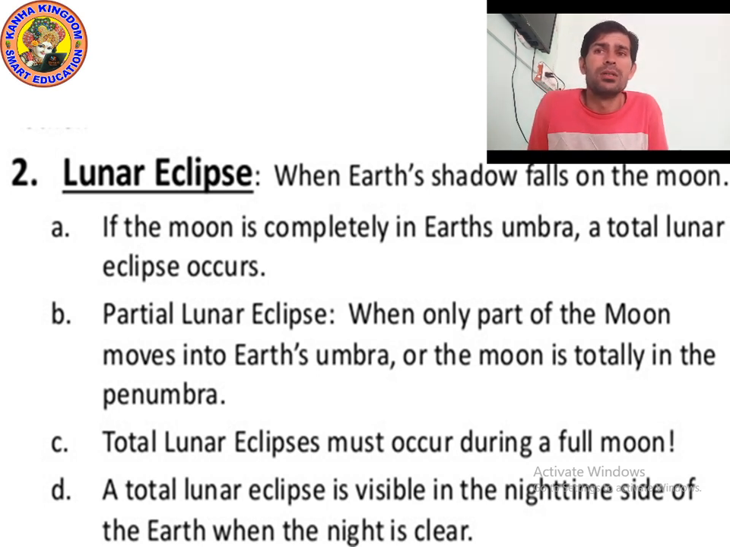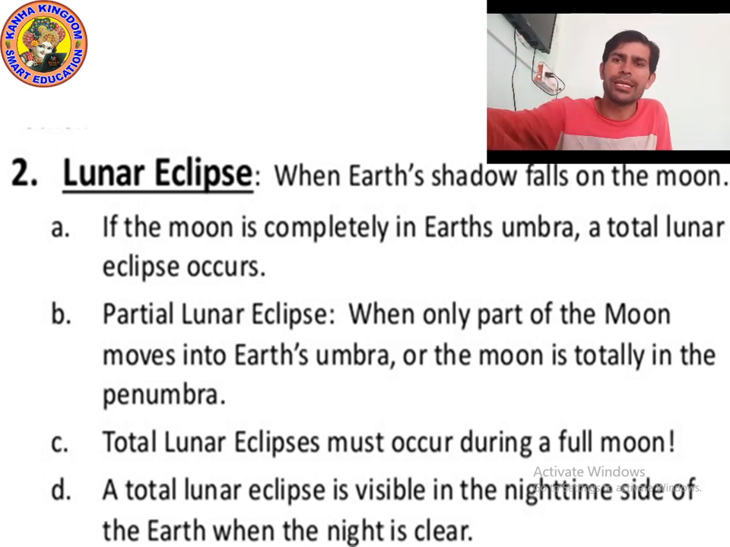Okay, so a total lunar eclipse occurs during the full moon, while we know that a total solar eclipse occurs during the new moon. A total lunar eclipse is visible on the night time side of the earth, when the night is clear. Now let me show you the picture so you will understand it easily. Okay, let's move on to the next point.